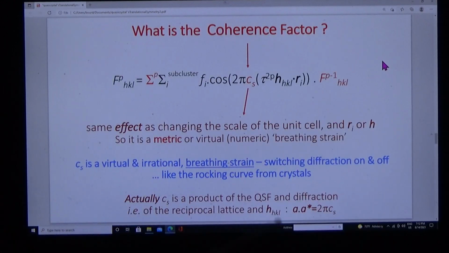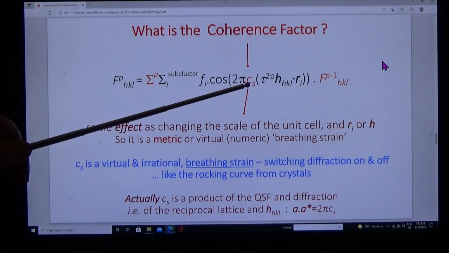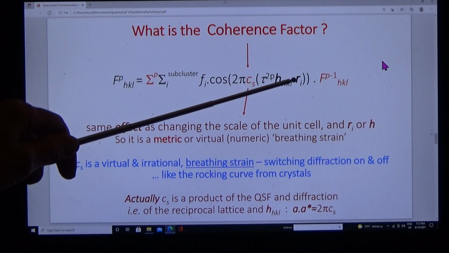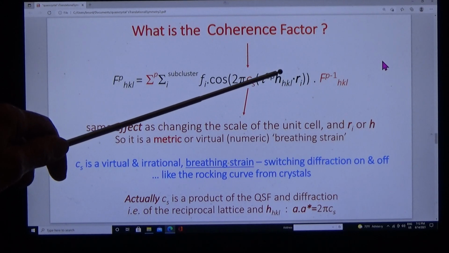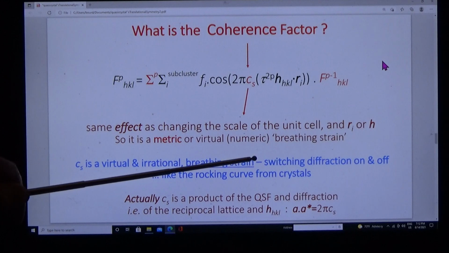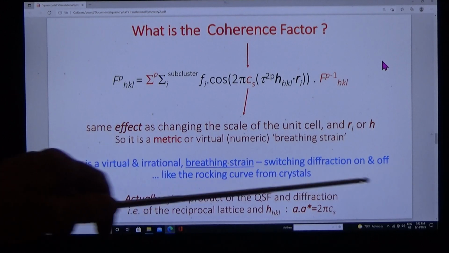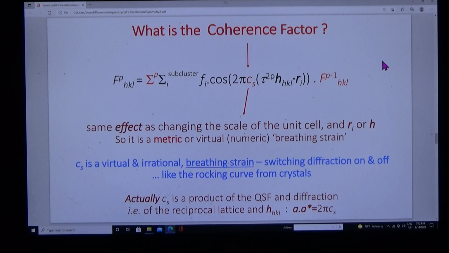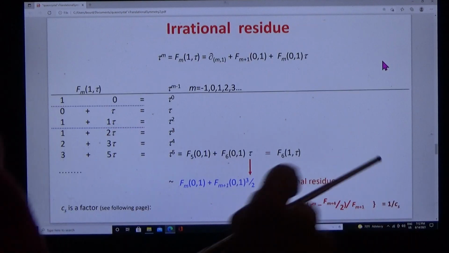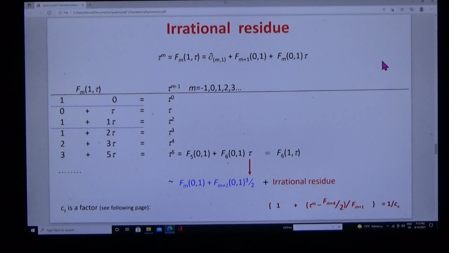And what is CS? You can see from the formula that it adjusts the lattice parameter or the reciprocal lattice parameter. It's a breathing strain, switching the diffraction on and off, like the rocking curve from crystals. And we can analyze it.